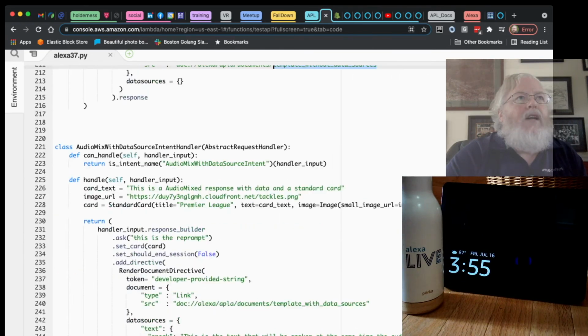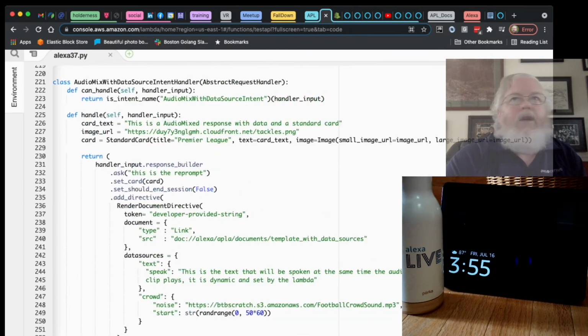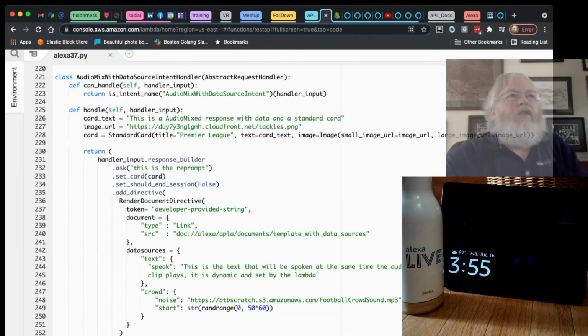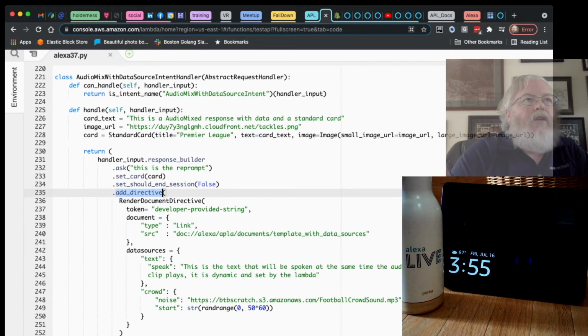So now we have audio mix with data source. So we have all the same things. We have our add directive, we have render document directive, we've got a pointer to a template, this time template with data sources. But you can see now we've provided some data sources. So we have some text that we will speak, and then we have crowd noise.